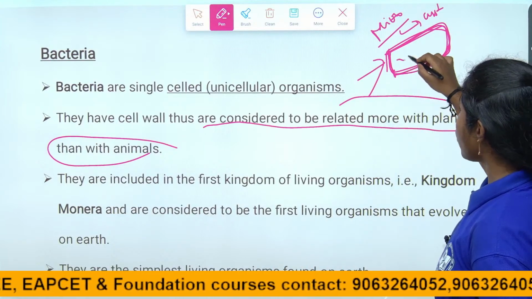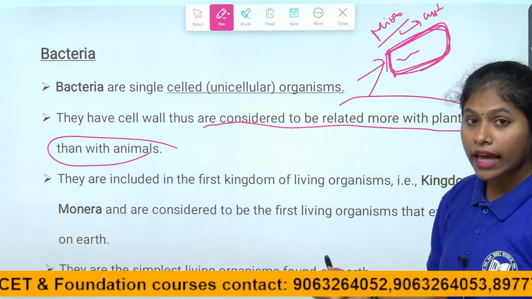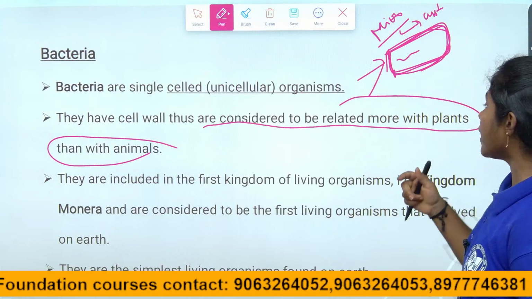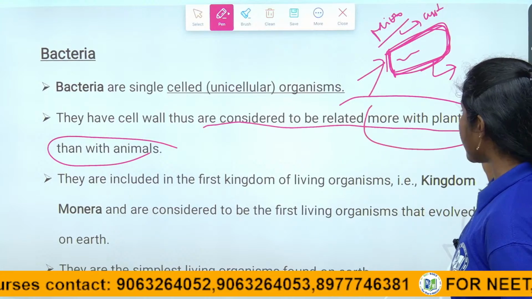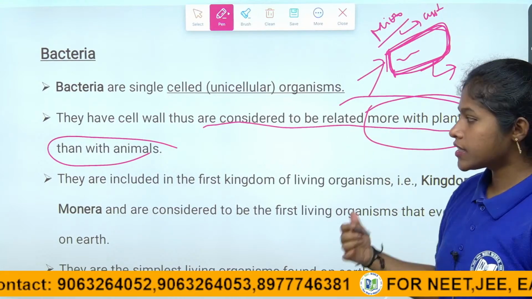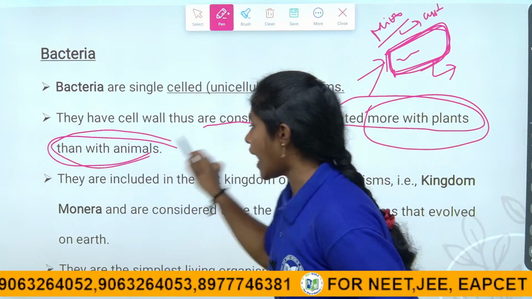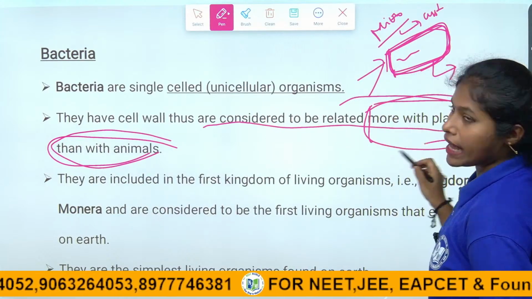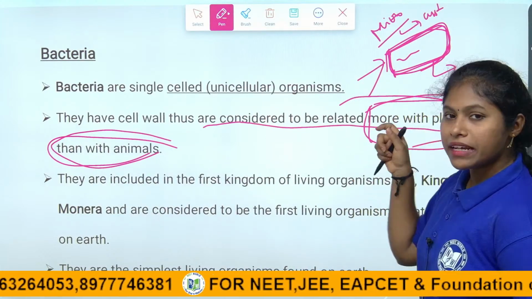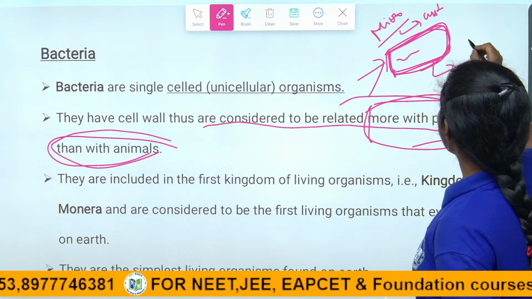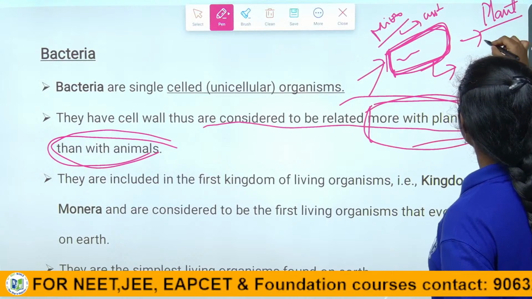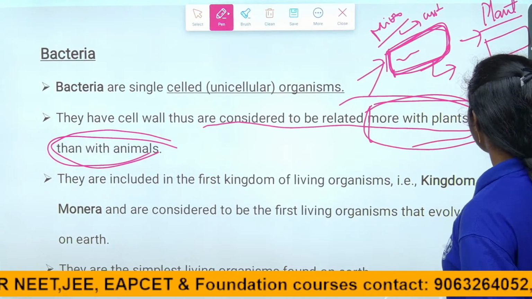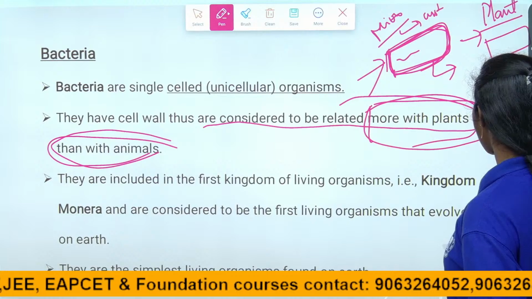Because of the cell wall, bacteria can affect the whole organisms of plants and animals, right? So see, why are they more related to plants, and not to animals? See what they said: they are more related to plants than to animals. Why is the statement said like that? Because plants have a cell wall, and animals don't have a cell wall.